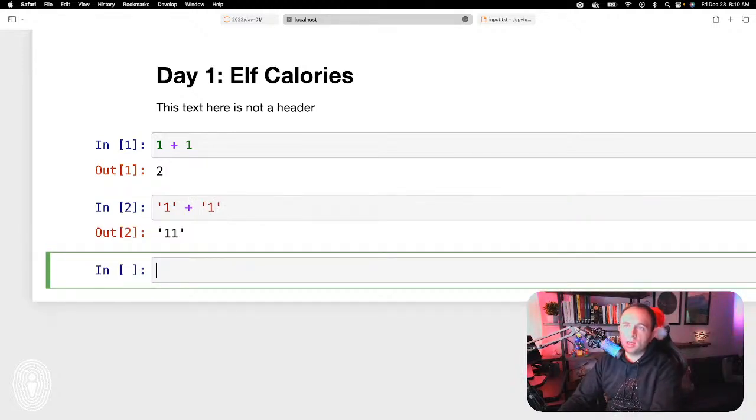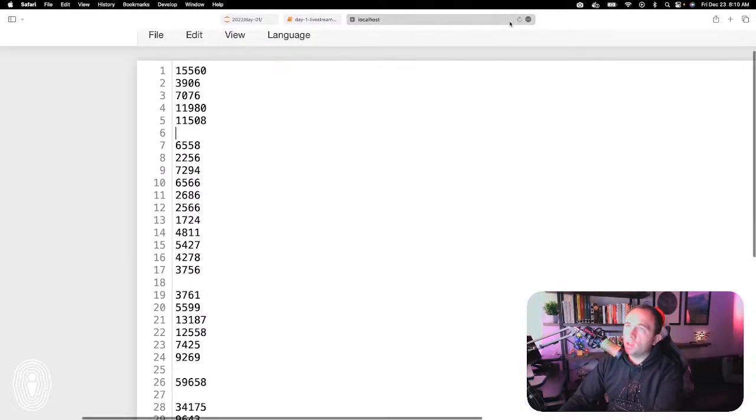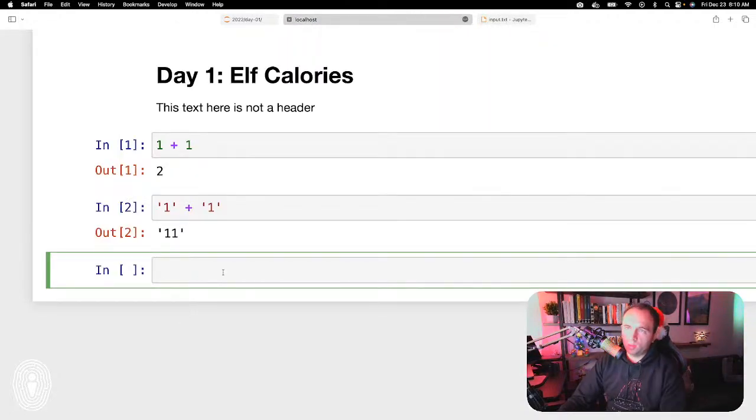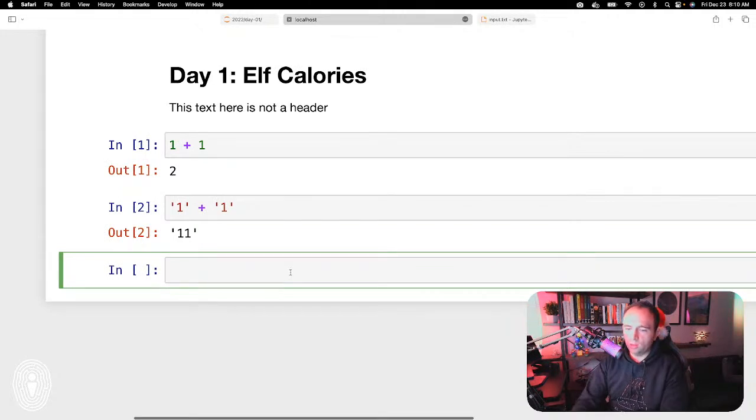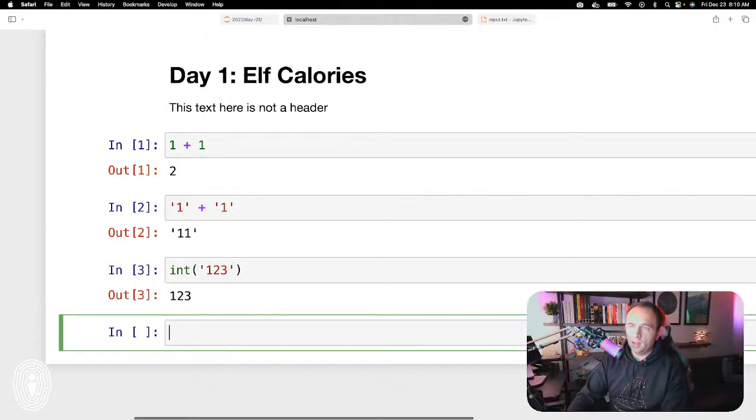That's why data types are important, and that's going to be an important consideration as we move forward, because when we start to read in everything from this text file, these are all string-based values. If we want to treat them like numerical values, we are going to have to change them appropriately. The way to do that is pretty easy. We're going to use a built-in command from Python called int. So if I pass int 1, 2, 3, it returns, I know it's hard to read, but I assure you that's an integer right there.